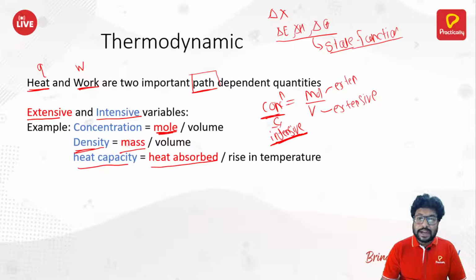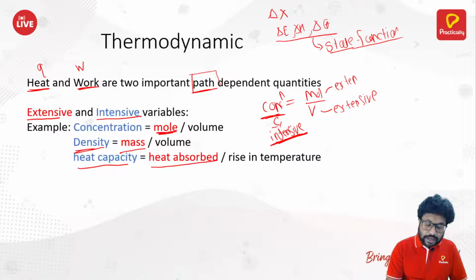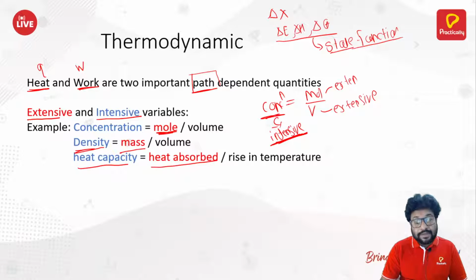Then temperature. Temperature is also an intensive property. The temperature of 1 gram of water and the temperature of the same water having 100 gram would always be the same. That means temperature is also an intensive property. So these are some of the general properties: extensive, intensive, path function, state function.